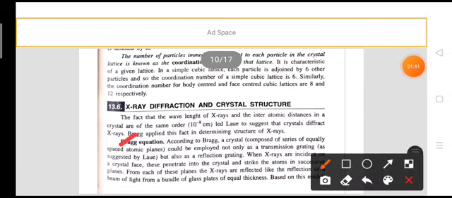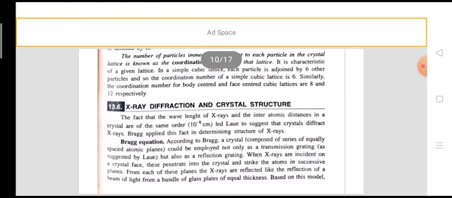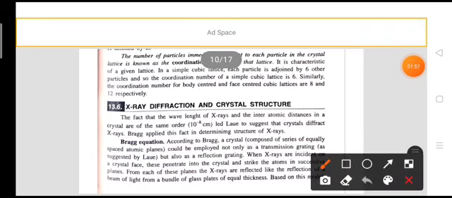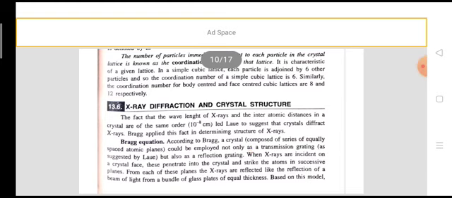So Bragg's equation. According to Bragg, a crystal could be employed not only as a transmission grating but also as a reflection grating. That is, when X-rays are incident on a crystal face, these penetrate into the crystal and strike the atoms in successive planes.